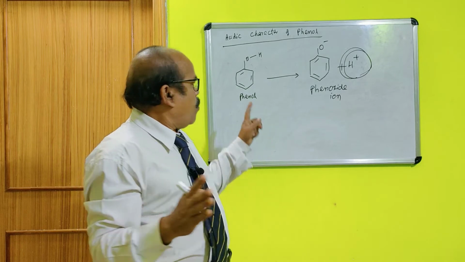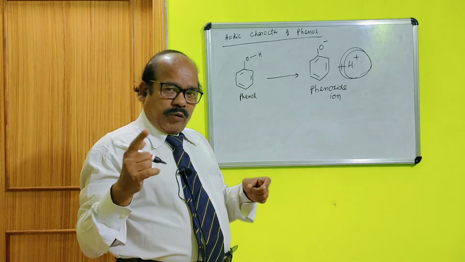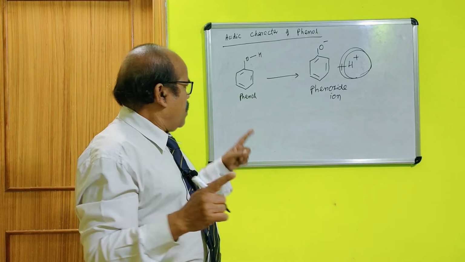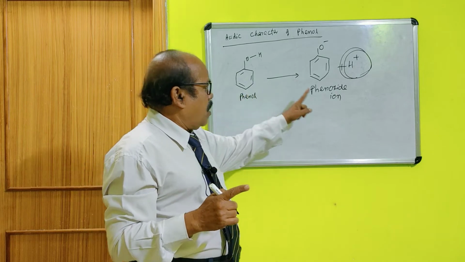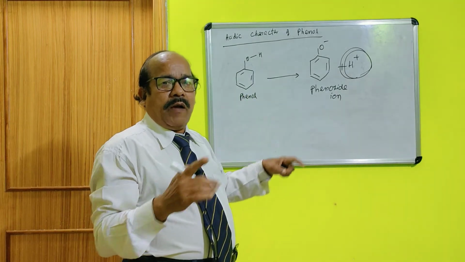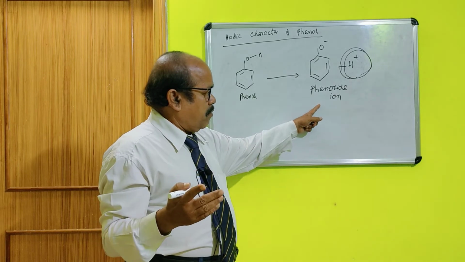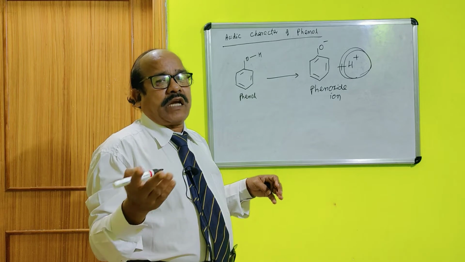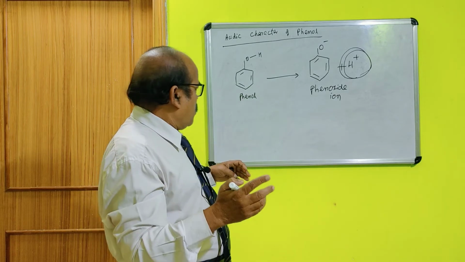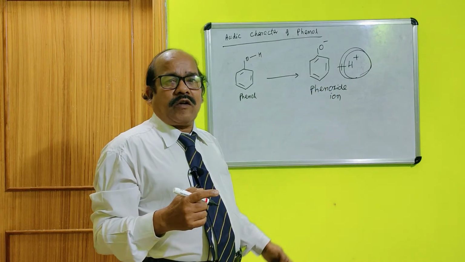Now, why will this phenol give a proton? We have to explain phenol is unstable and phenoxide ion is stable. If phenoxide ion is stable, then all compounds will try to be in a state of stability, and that is possible when phenol will give rise to a proton, a hydrogen ion.